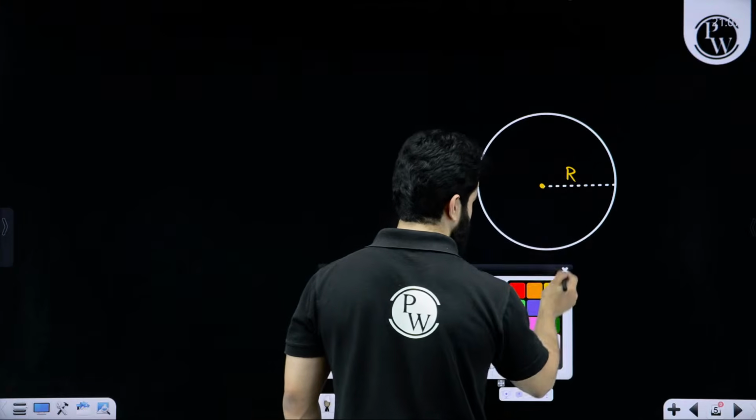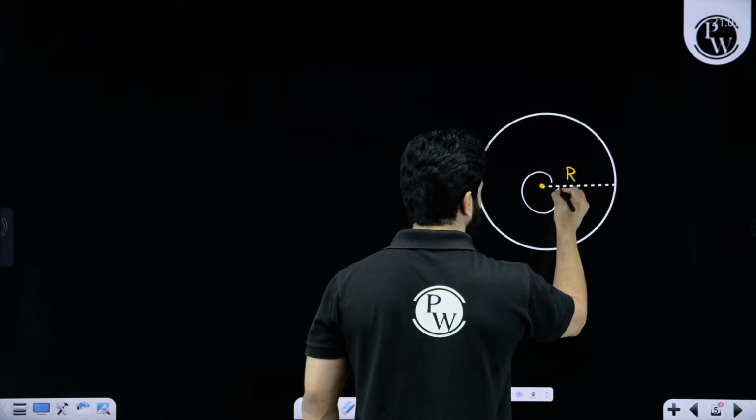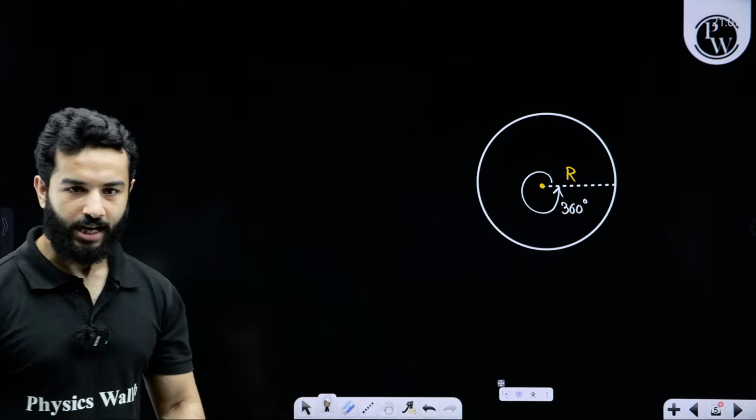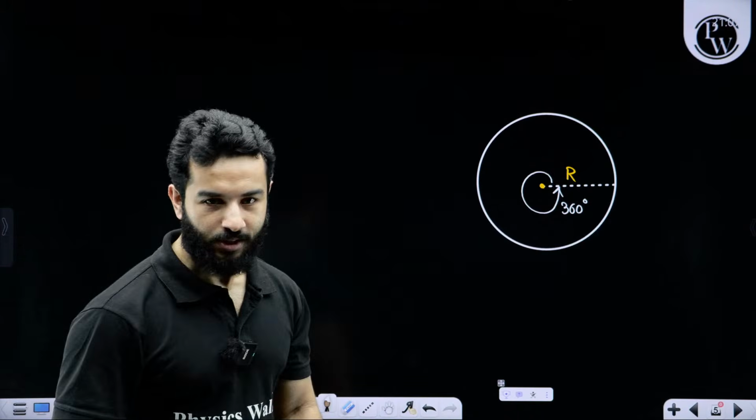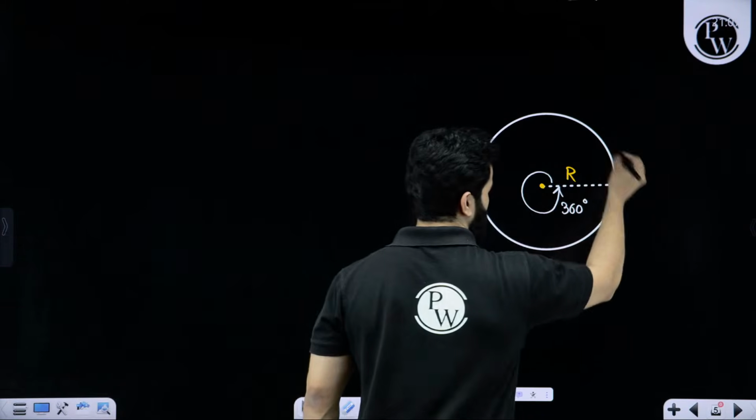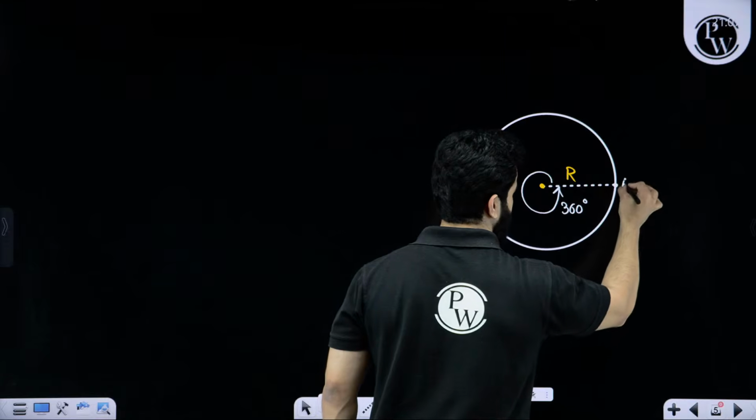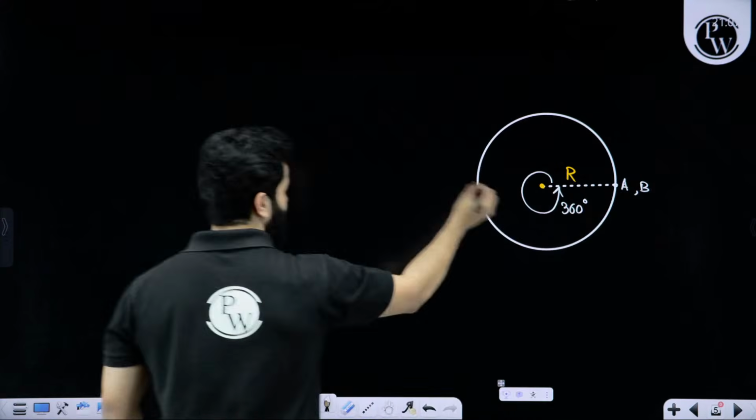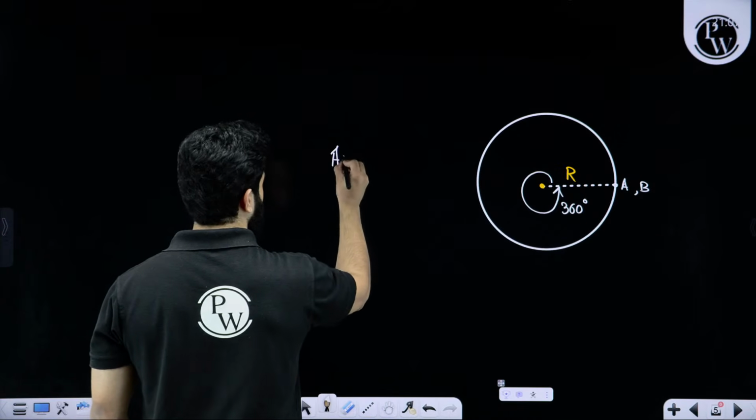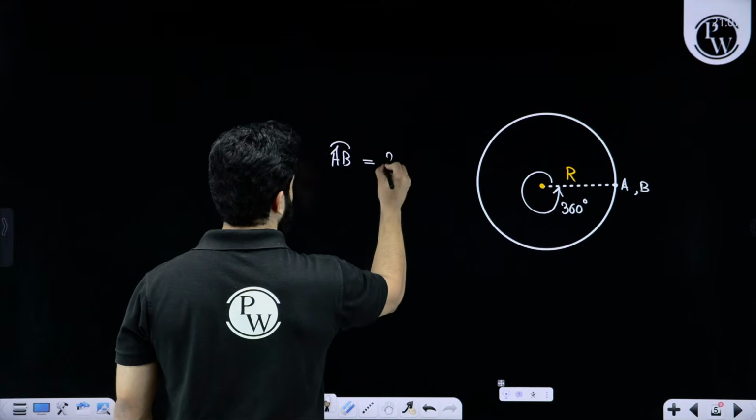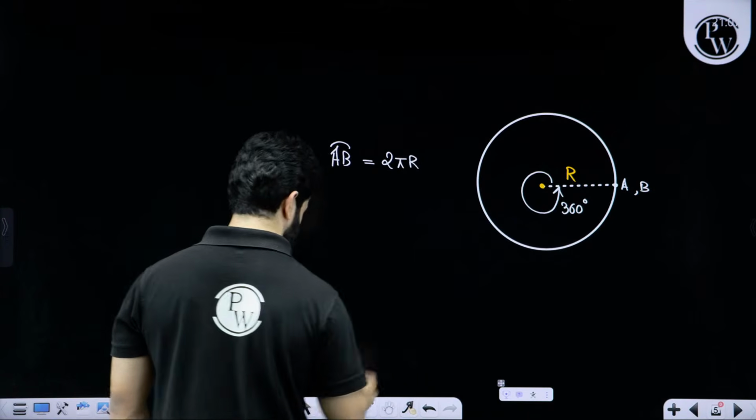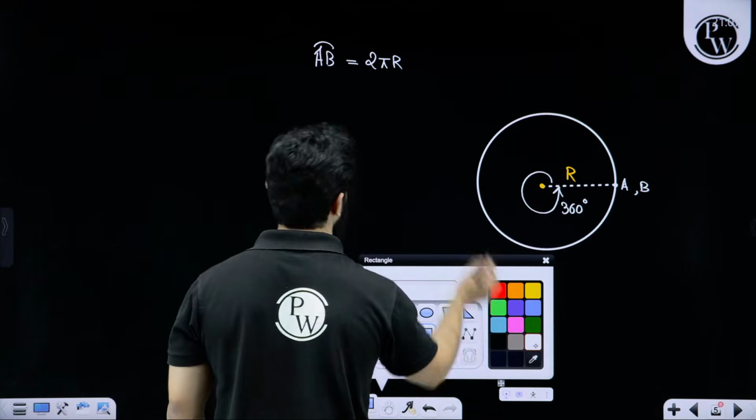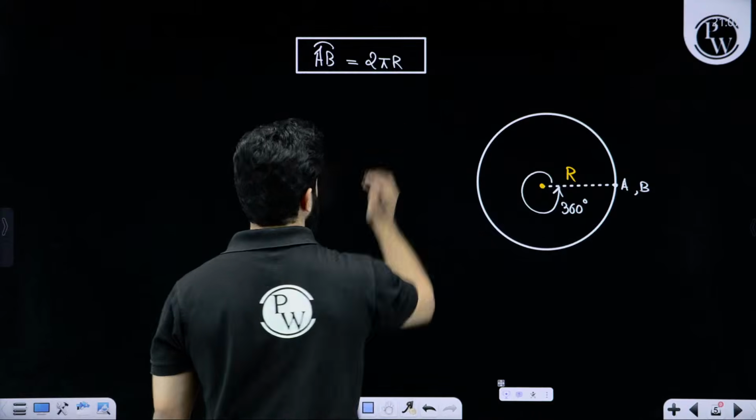Everyone knows that this complete angle will be a 360 degree angle. Yes, we are going to talk about graphs as well. If I now talk about, let's say this point was A and another point is B, the same point, then in this case the arc length will be 2 pi r. That is nothing but, my dear friends, the circumference.